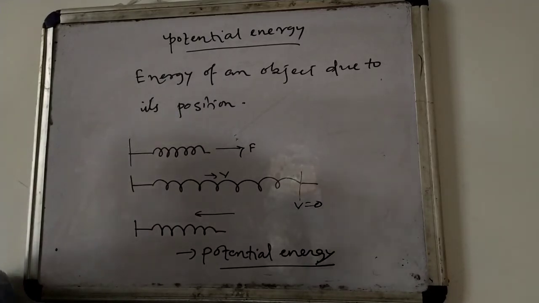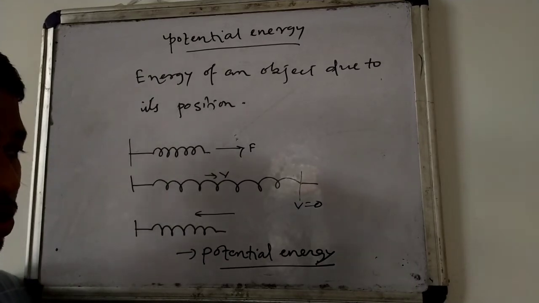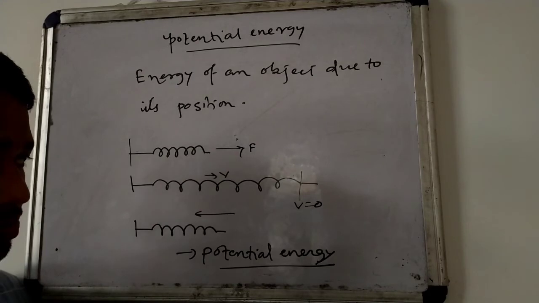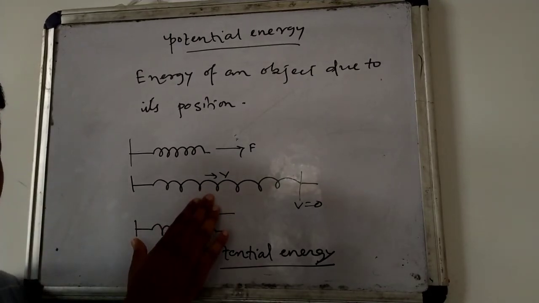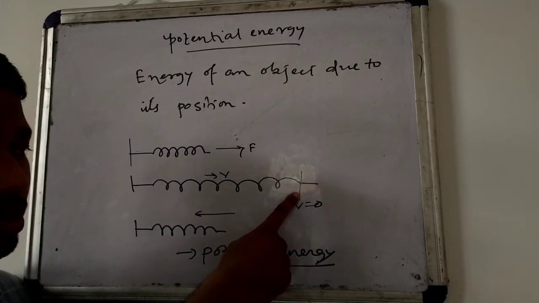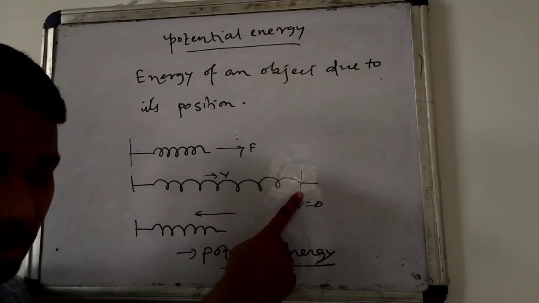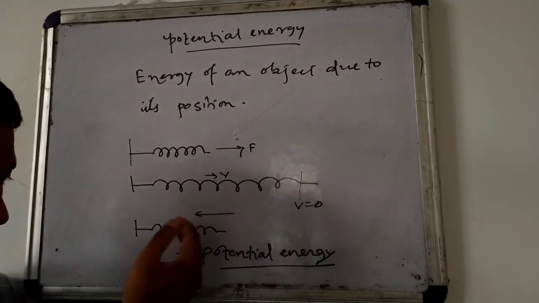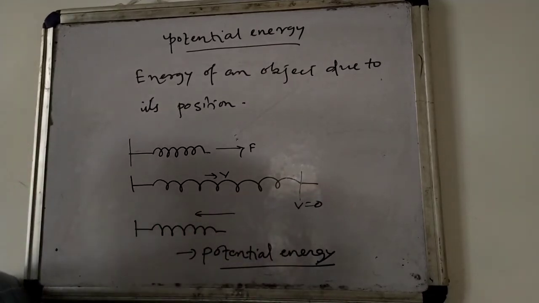And we know from the law of conservation of energy, energy can neither be created nor be destroyed. So this kinetic energy which was developed is converted into potential energy at this point, and due to this potential energy only, the spring came back to its original shape.